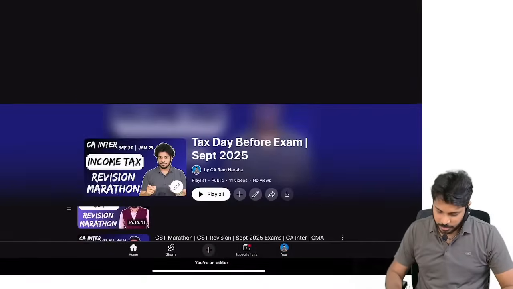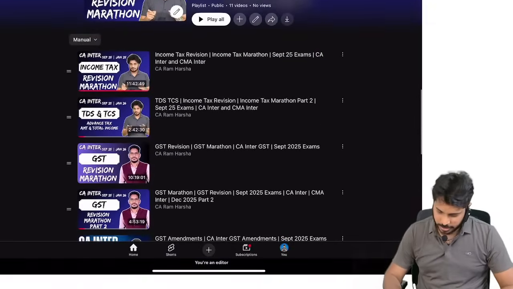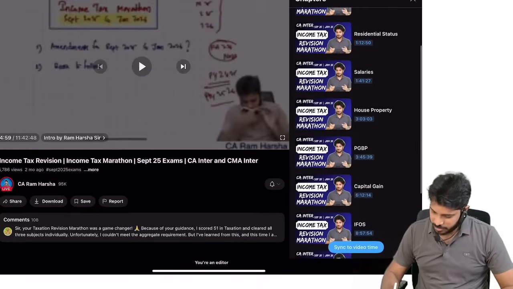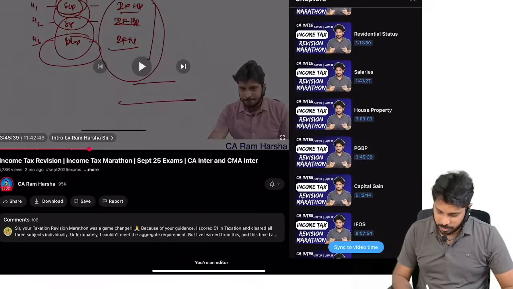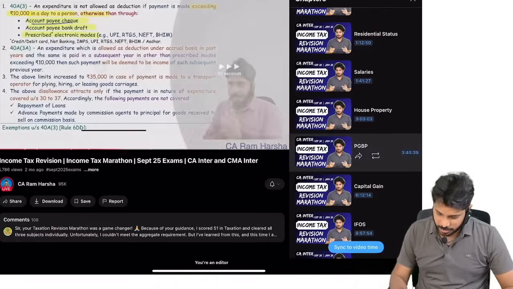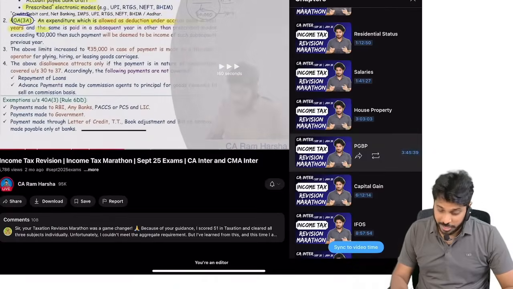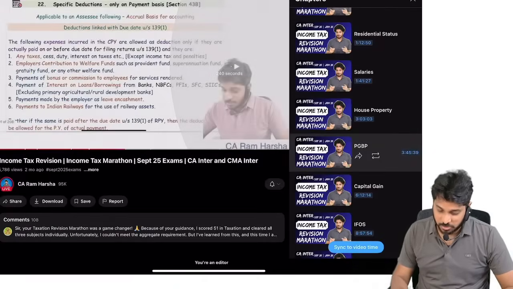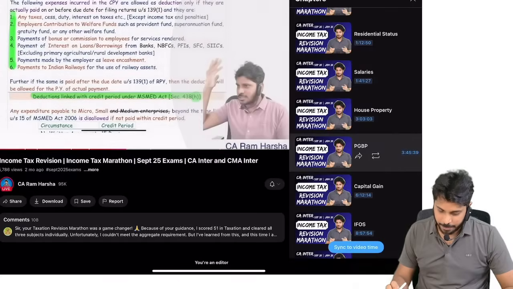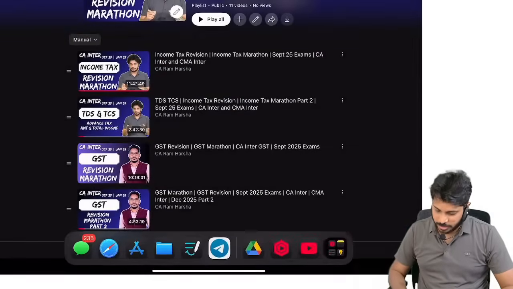Inside this PGBP, inside that, the firms discussion will be there. So you see here, firms discussion somewhere it will be there. Yeah, here only it will come. I gave a more in-depth explanation, man. In this marathon, I'm telling you, you will have a lot of logic, you will have a lot of clarity. Okay, there you will get it.